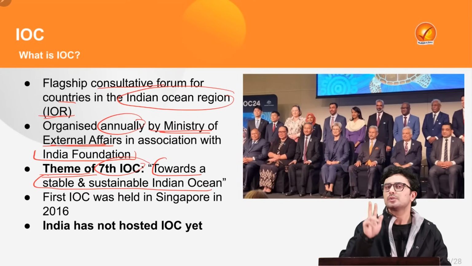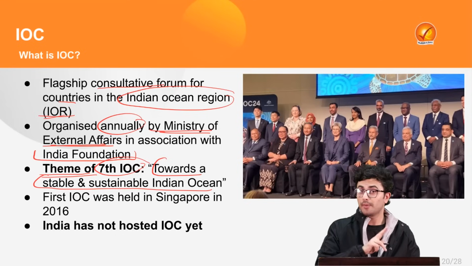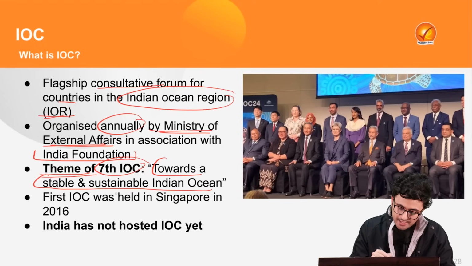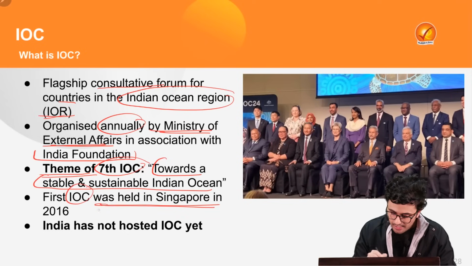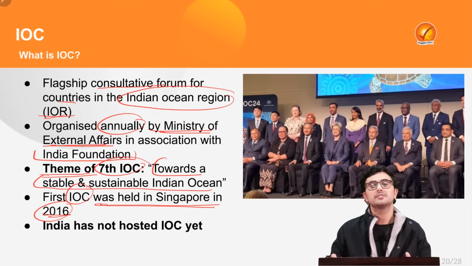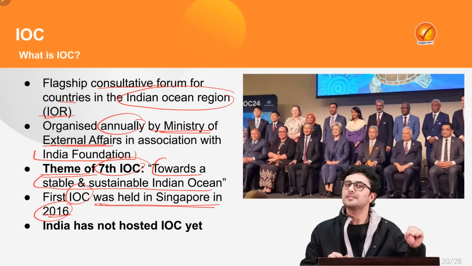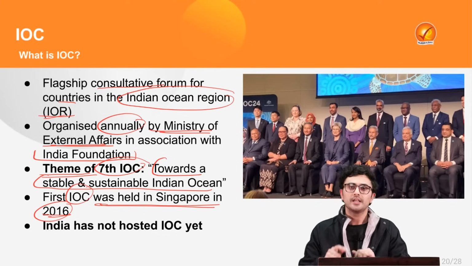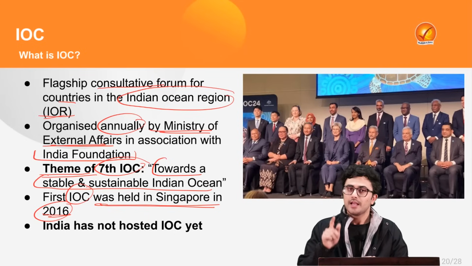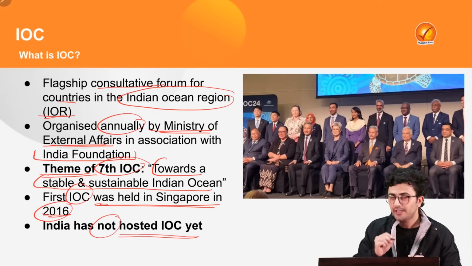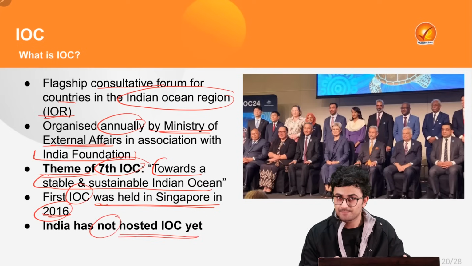Now, here we need to keep two things in mind from the perspective of the prelims examination. First is that the IOC was held in Singapore in 2016 for the first time. It is held annually, and this is the 7th session, which is being conducted in Perth, Australia. Now keep this in mind that India has not hosted the Indian Ocean Conference yet.